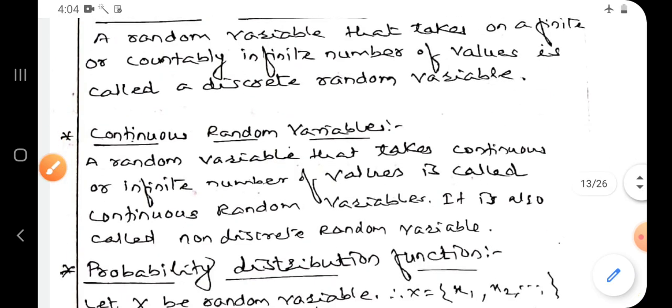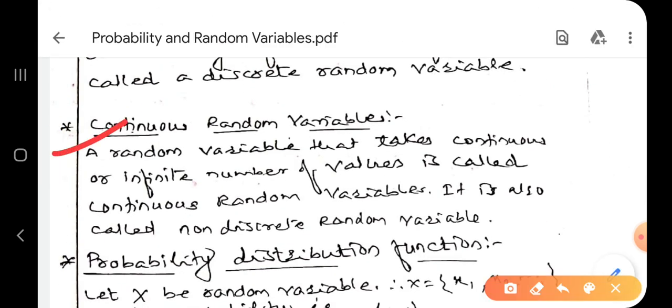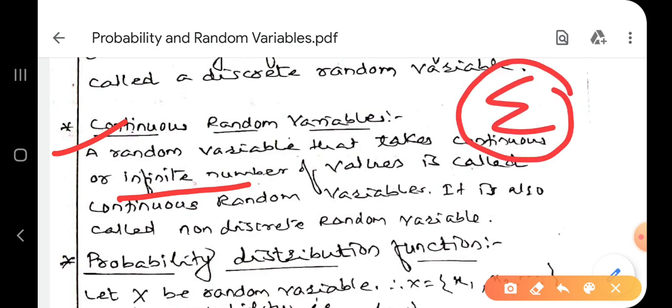Now continuous. Continuous means infinite. A random variable which takes continuous or infinite number of values, then we call it a continuous random variable. Means their addition is not possible. Summation, we can't take a summation. For that we have to use integration. This is the basic difference.